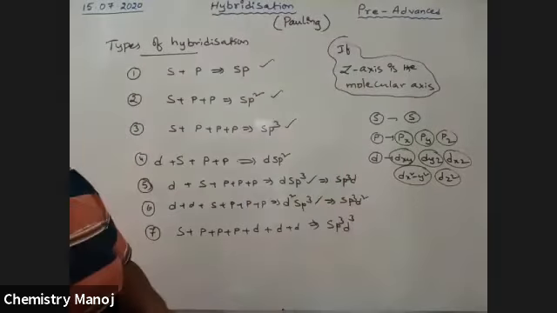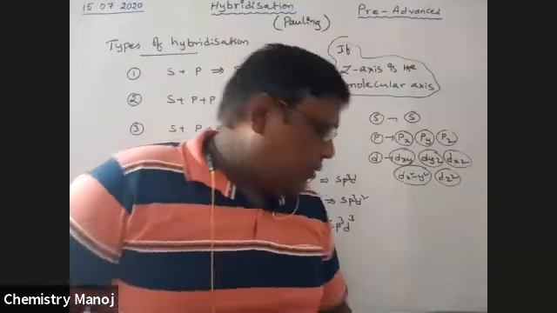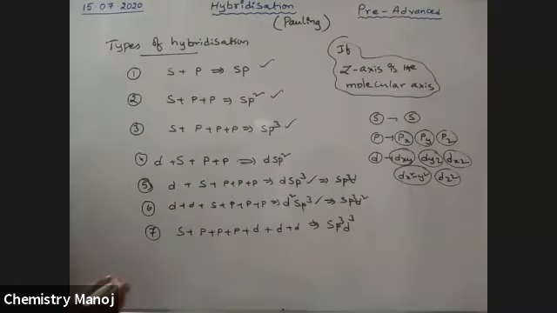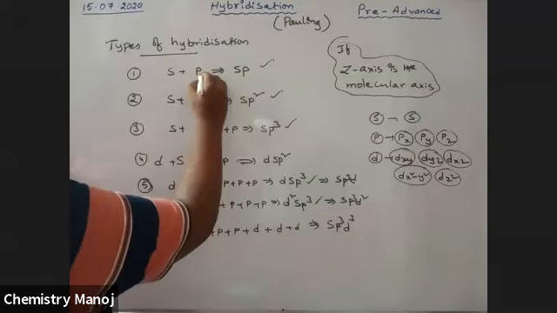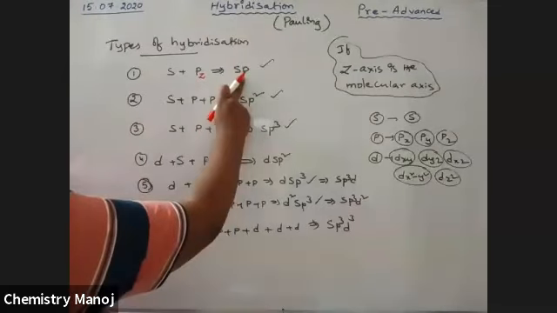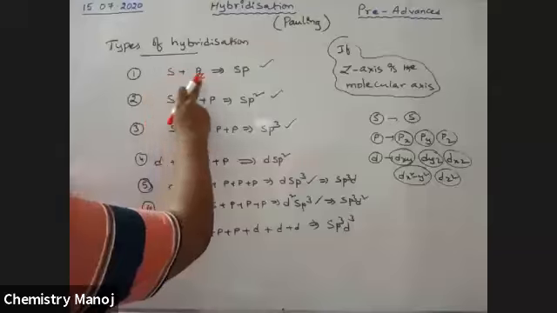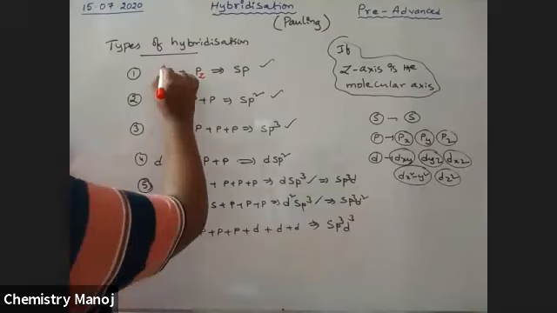So here the molecular axis is the Z axis. Always the Z orbital is involved in the priority cases. In sp hybridization, the S orbital and Pz orbital are involved in the mixing, not Px, Py. So this is the possibility.